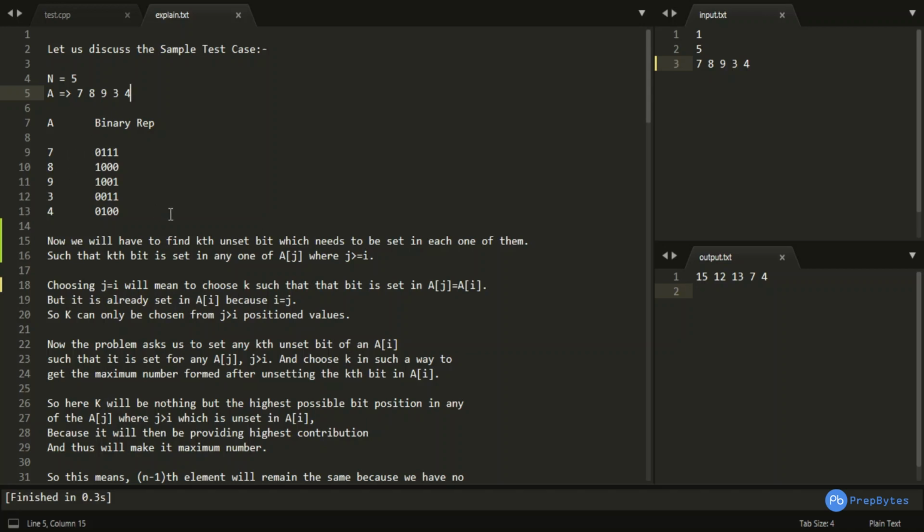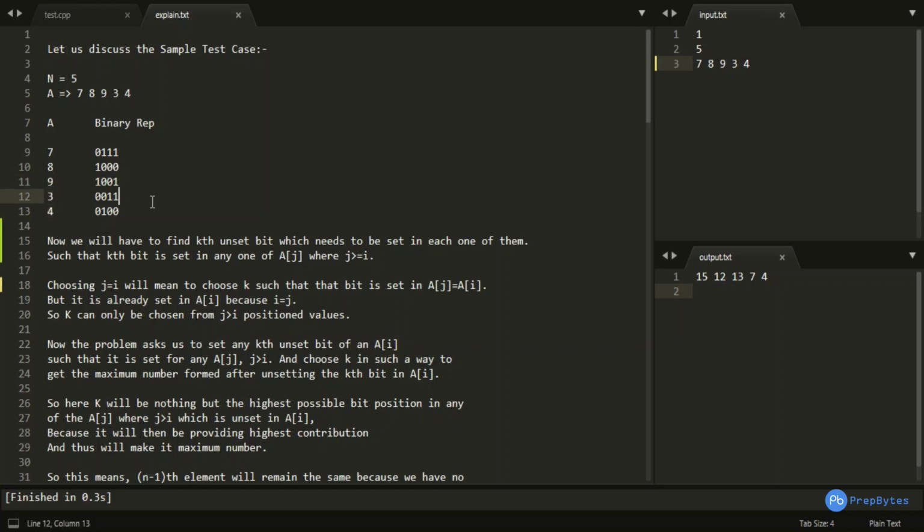Now what is our task? You can see that our task was nothing but to find the kth unset bit which needs to be set in each one of them. So basically if I am considering this 9, so if 9 is my current element, I will have to pick up a certain kth position or kth bit which is not set already, basically which is unset, and we will have to set it such that that kth bit is set in any one of the numbers A of j where j is greater than equals to I. So basically for 9, the kth bit should be set in either 9 or 3 or 4.